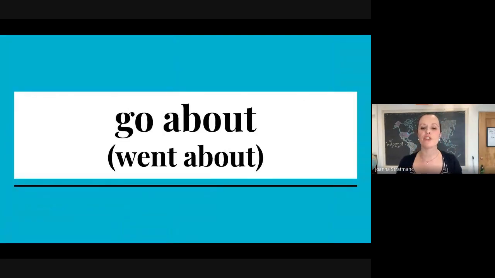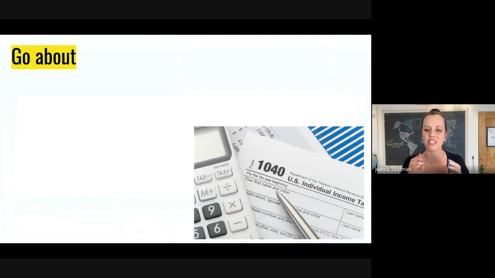Let's start with go about. The present tense is go about. The past tense is went about. Went about. This phrasal verb has two different meanings depending on the context. Let's begin with this one.